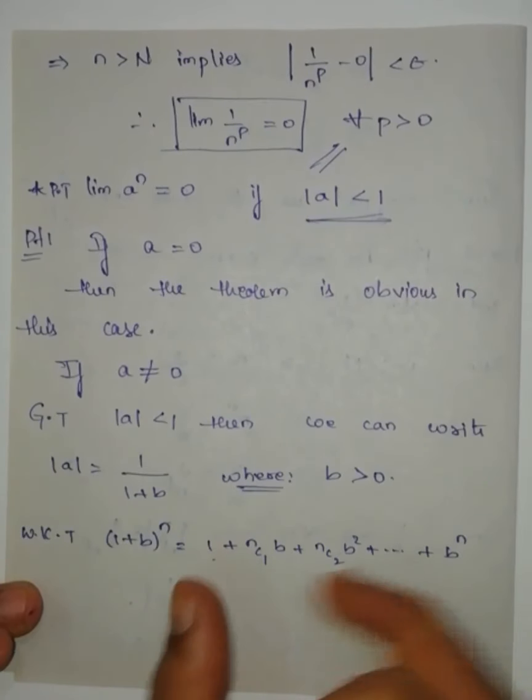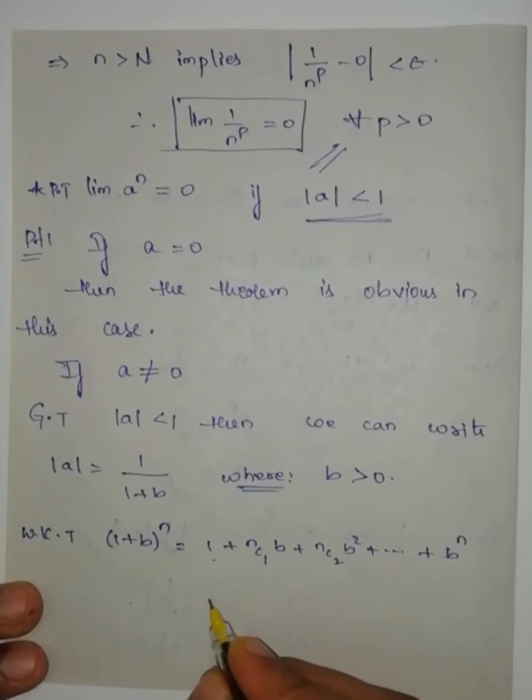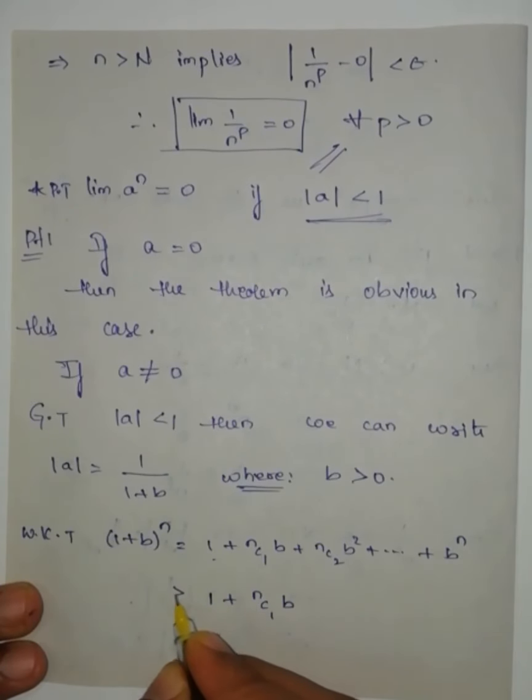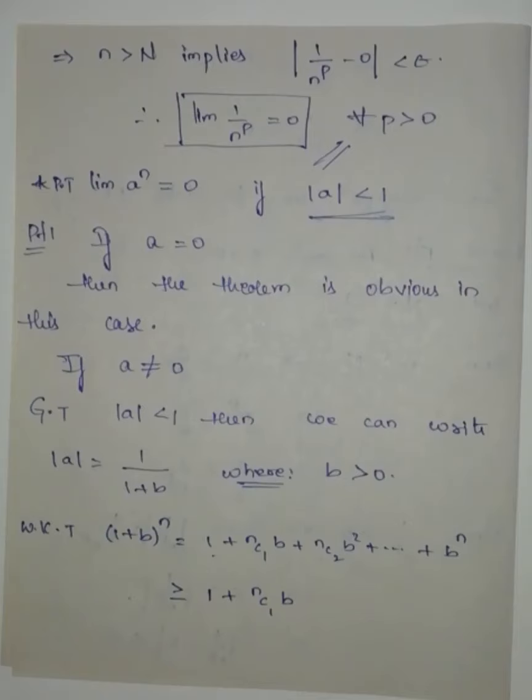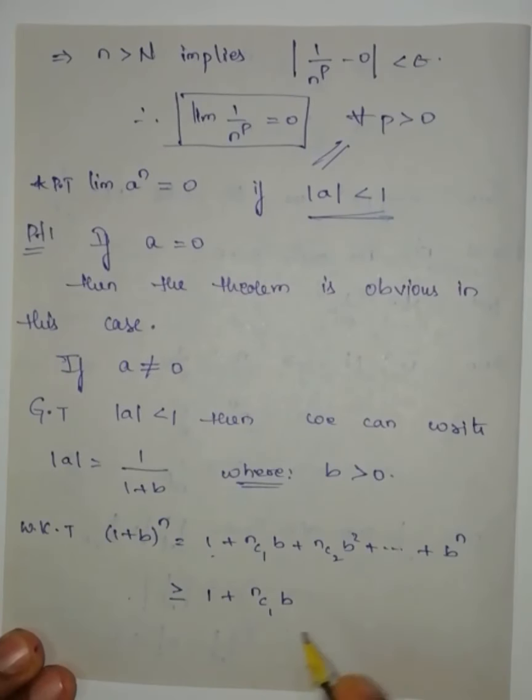If I add only the first two terms, then this value will be greater than or equal to this one. nC1 value is n.